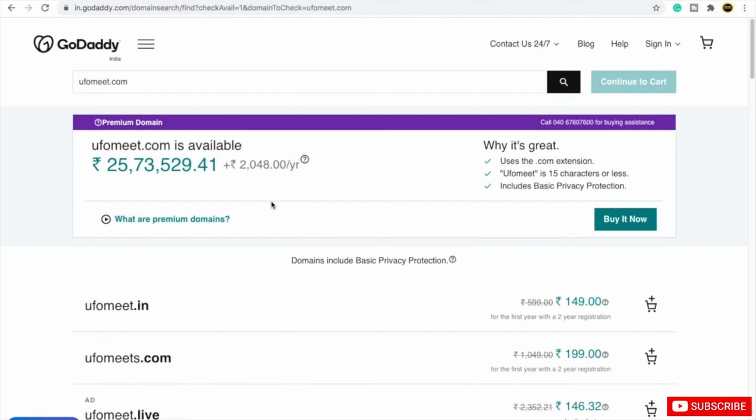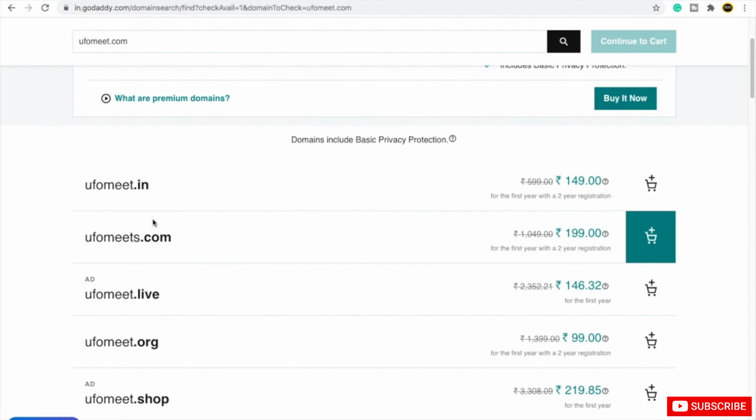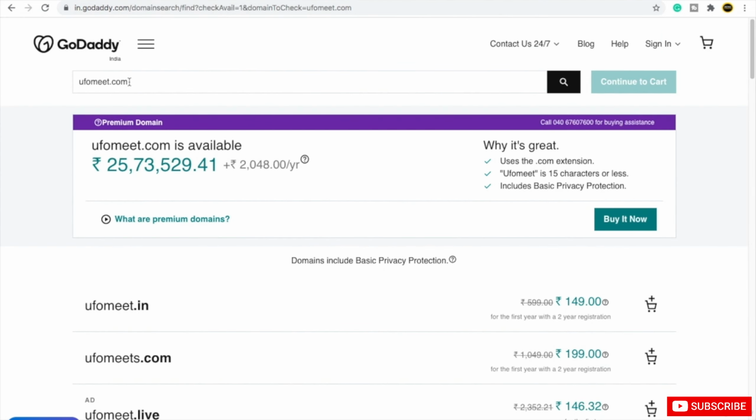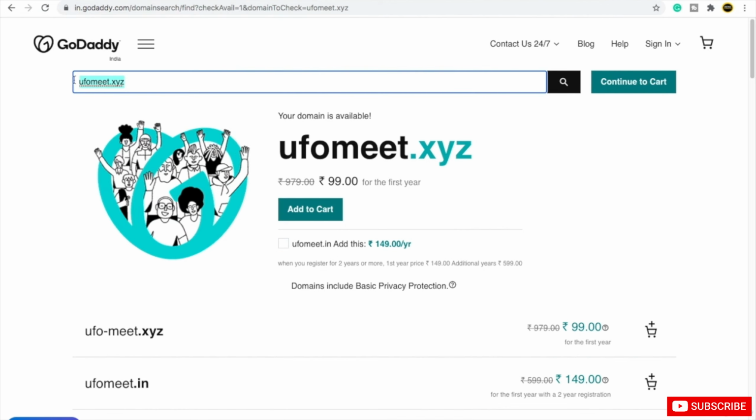Now if you take .com, you can see .com is very popular, so that's the reason it is much more expensive compared to .in. You can see ufomeet.in is cheap, only 149. I'm trying to say that if you buy .com, it will be a bit expensive. If you buy .in, it will be much cheaper compared to .com. If you buy .co.in, it will be even cheaper than .in. If you buy .xyz, it will be much cheaper compared to all domains. Here you can also see ufomeet.xyz. If I search for this and click on search, you can see it is available for just 99. I hope you guys are getting an idea.